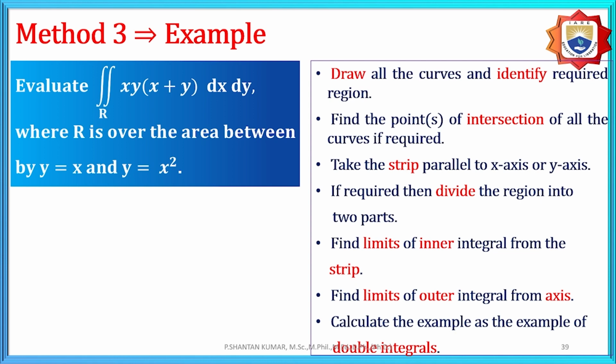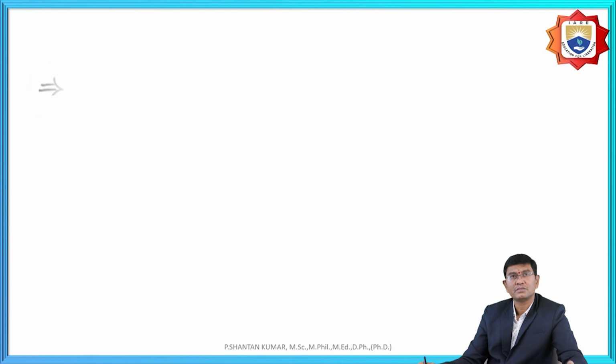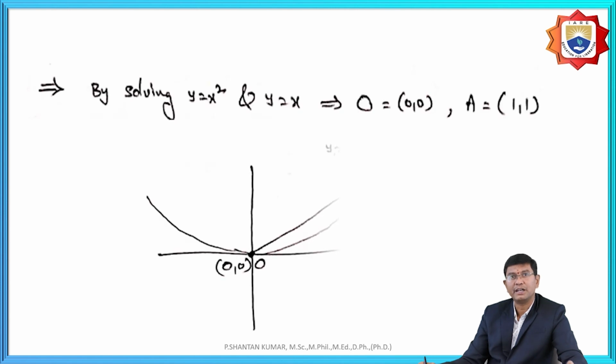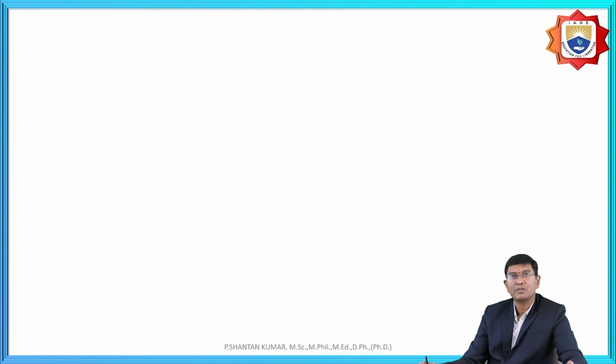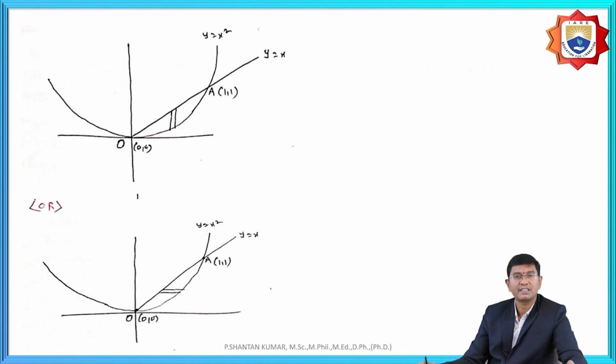For example, here also, while we draw the diagram, one is a parabola and the other one is a line. Either we take parallel to the y-axis or parallel to the x-axis.